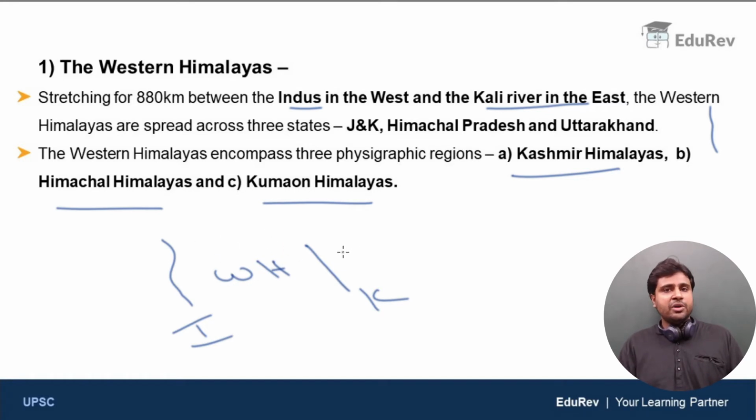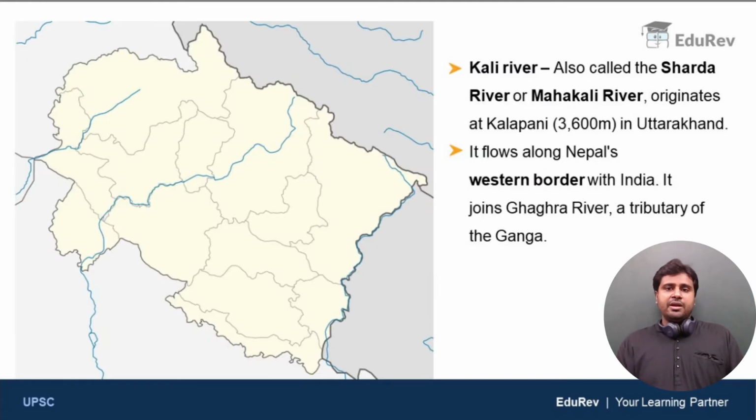And you have to remember the rivers, because when we discuss the regional division of Himalayas, we divide taking rivers as the boundaries. So please try to keep the names of rivers in mind. It is very, very important from exam perspective. So clear? Now, where is Kali River? So Kali River is also called Sharda River or Mahakali River. So please keep these names in mind. Very, very important from exam perspective.